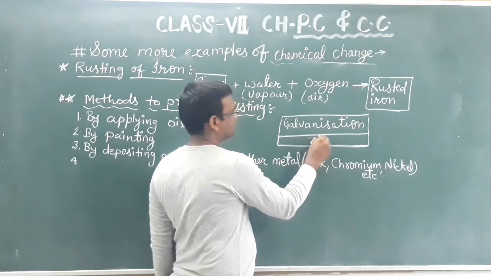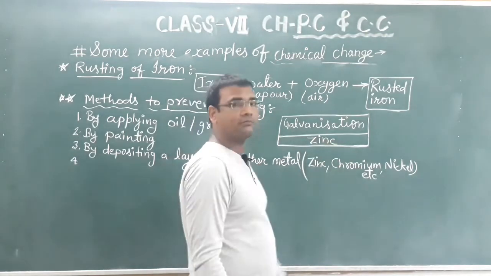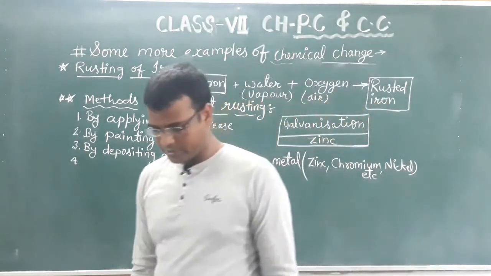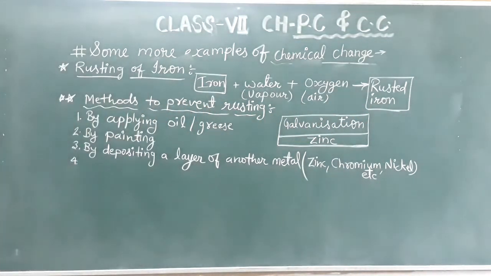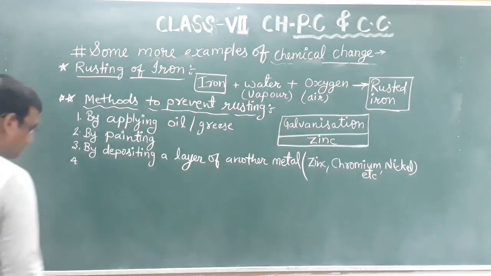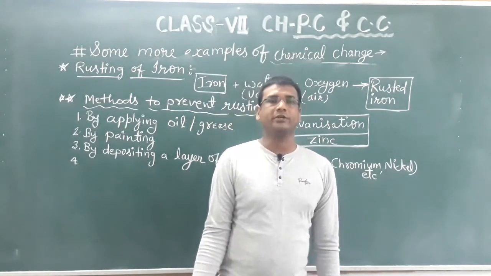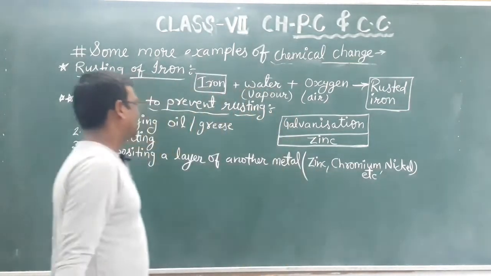So galvanization is done. In the exam a question may be asked: which metal is used for galvanization? The answer is zinc. Okay, this is the fourth method.